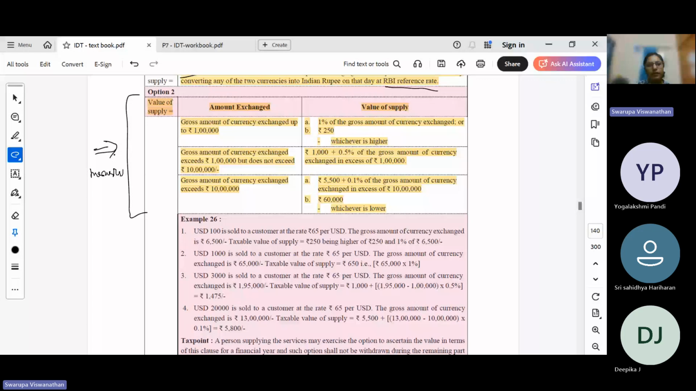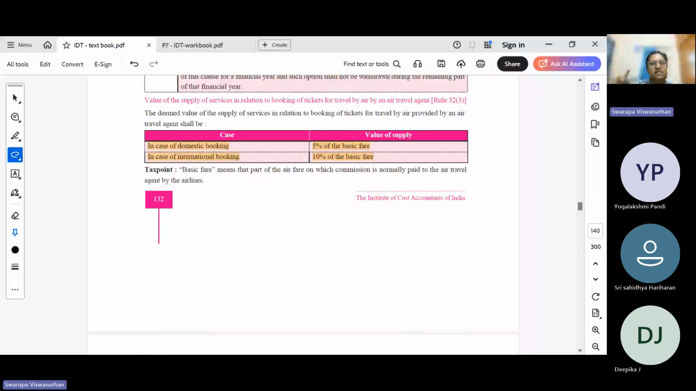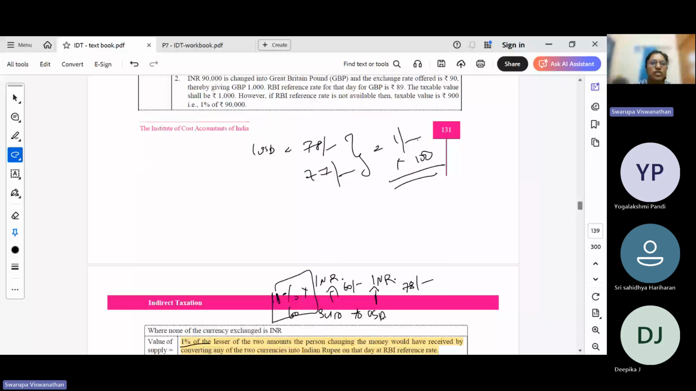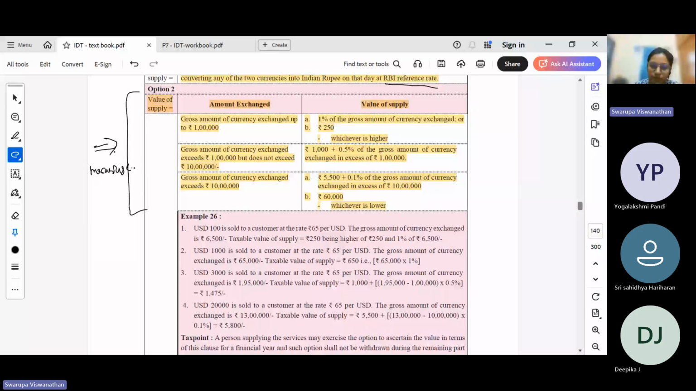Okay, so there are two options. One is when the currency is exchanged to INR. Then you can just take the difference, and the difference into the number of units can be regarded as the value of supply. And in case of option 2, that is when none of the currency is exchanged in INR, it is 1% of the lowest value or the slab rate.